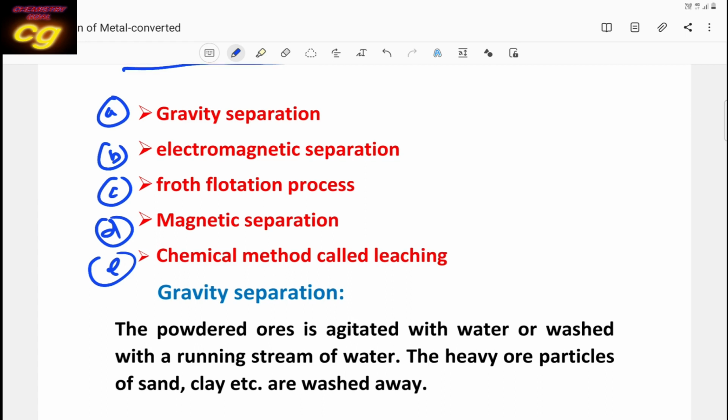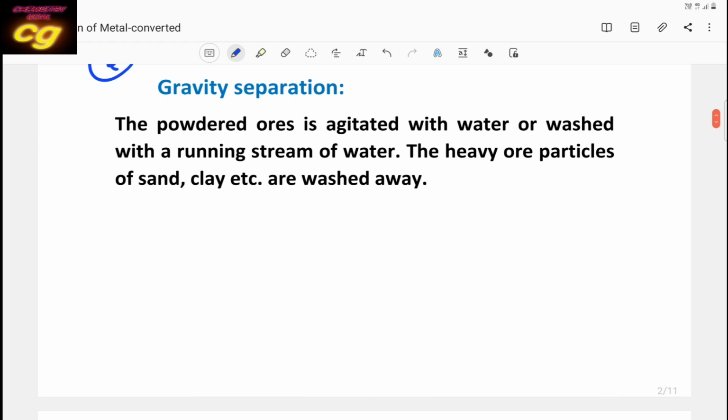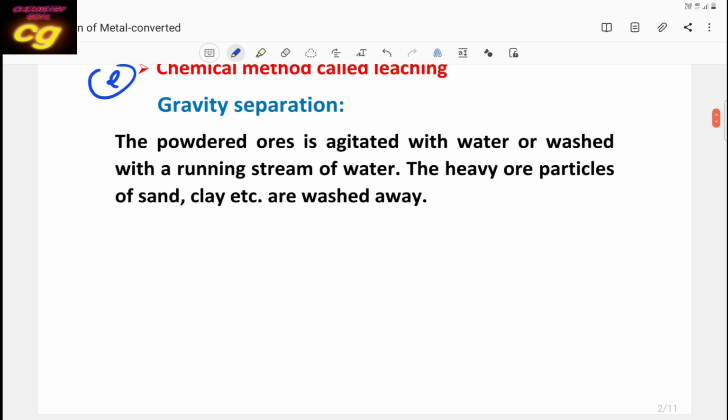First, let us discuss gravity separation. This method is the easiest method, and no chemicals are used. Directly the ore will be washed with water.